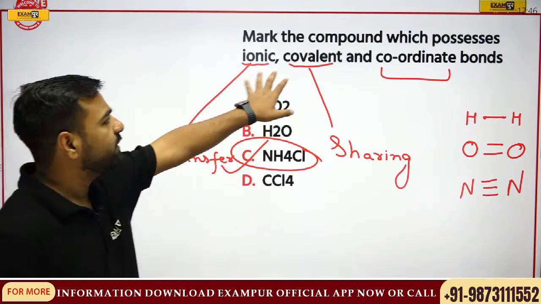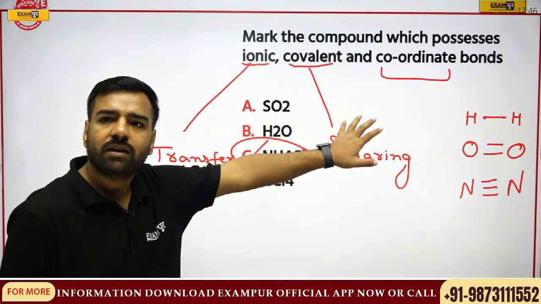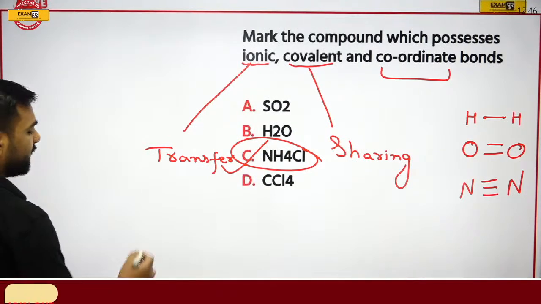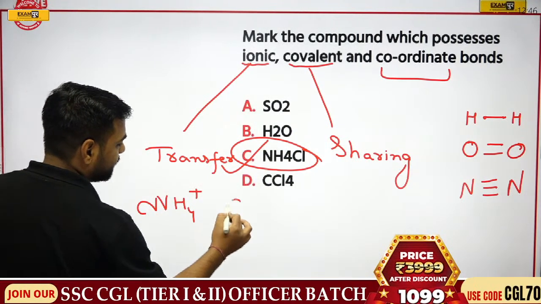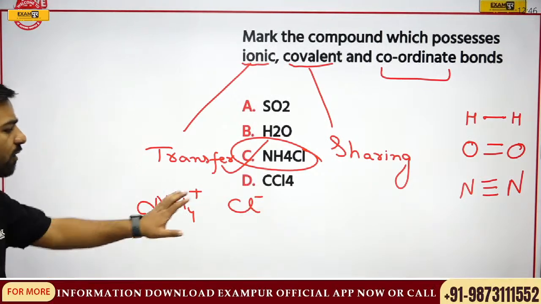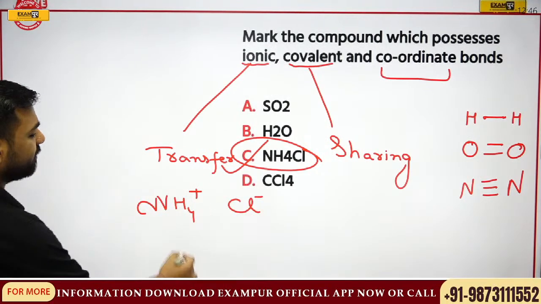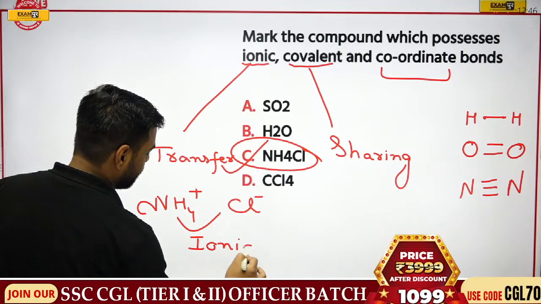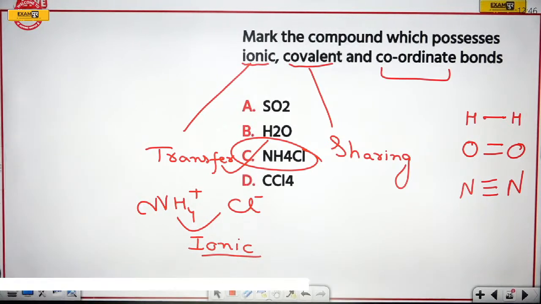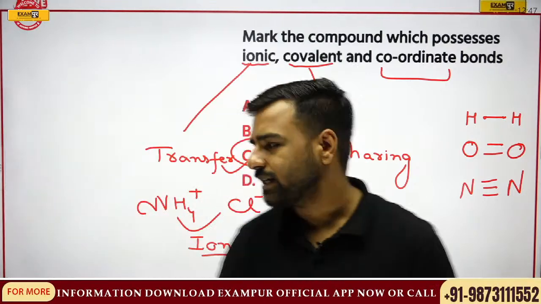Now, first of all, let me explain this ionic and covalent bond here. If I talk about NH4Cl, this is NH4 plus and this is Cl minus. So it's obvious that we are talking about ionic bond in this condition. Ionic bonding. Now let's talk about coordinate bond. What's that? Let's try to understand.